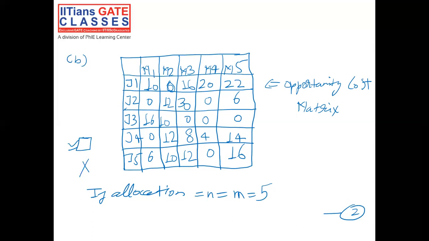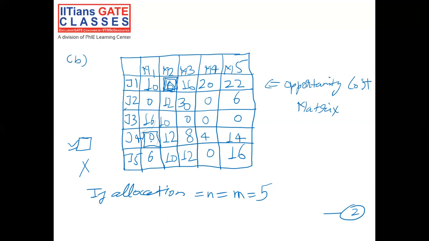So let's start by the first row, which is 10, 0, 16, 20, and 22. So we have 1 zero here. So we will try to allocate this particular 0, and since there is no other 0 present, neither in this row nor in this column, so we have our first assignment. Let's move to the second row. In second row we have two zeros. Leave this particular row, come to the third row. In this again we have three zeros. Leave this row, come to the fourth row. In this we have only one zero. Allocate this zero.